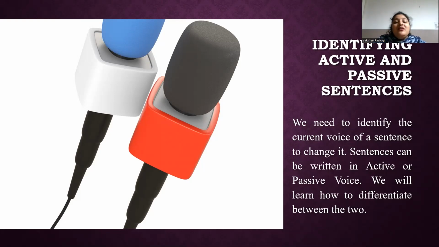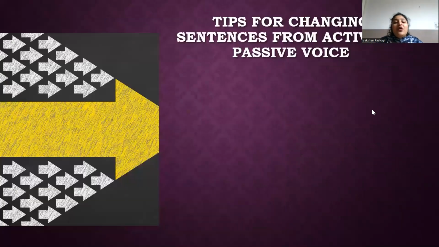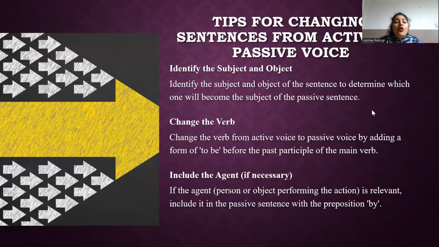By following these steps, you can accurately identify whether a sentence is active or passive. Remember, I'm just saying again: in active sentences, the subject performs the action, and in passive sentences, the subject receives the action. So now let's go for the tips for changing sentences from active to passive voice.